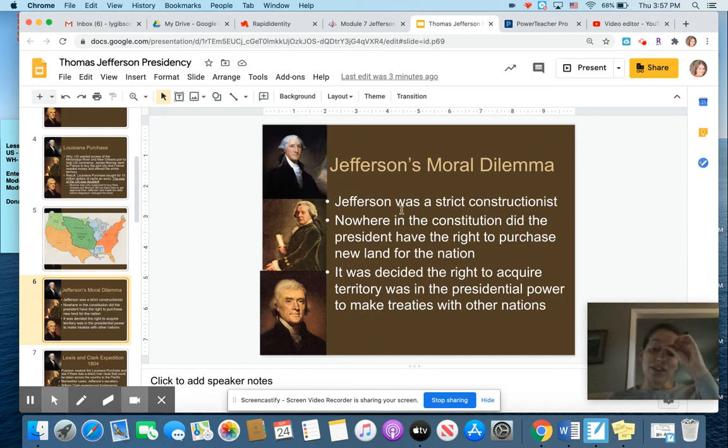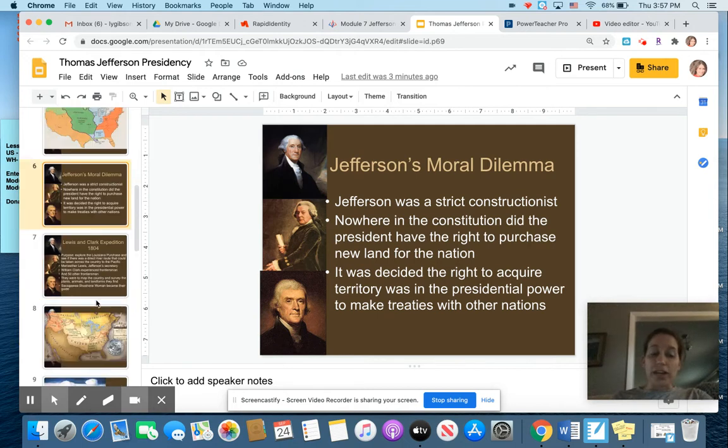wants to do it. So nowhere in the Constitution did the president have the right to purchase new land for the nation, but it was decided that he has the ability to make treaties with other nations as president. So they considered this making a treaty, and obviously the land was purchased, and it doubles the size of the United States. So now the United States has all this territory, and we need to go explore it.